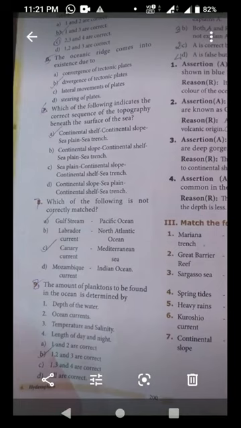Next question, fifth question, the oceanic ridge comes into existence due to dash. Option B, divergence of tectonic plates. Okay. Next, sixth one, which of the following indicates the correct sequence of topography beneath the surface of the sea? That is option A, continental shelf, continental slope, sea plain, sea trench. Seventh question, which of the following is not correctly matched?